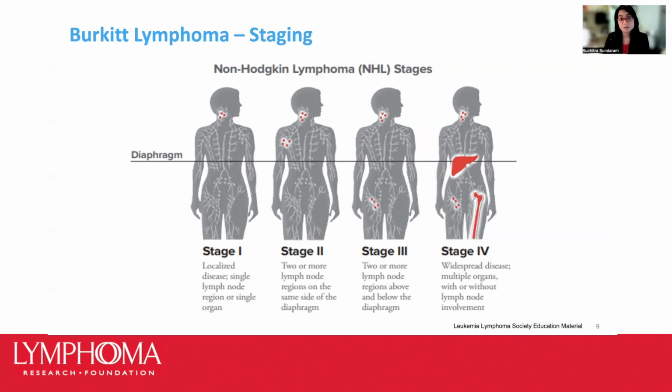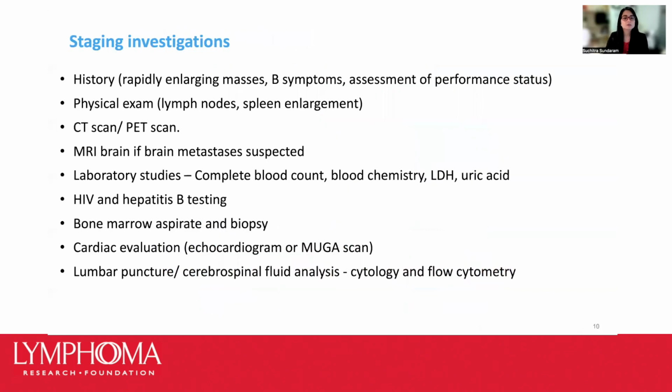Burkitt lymphoma patients commonly present with more advanced stages of disease, although they can also have early stage disease. So here are some of the steps we use in evaluating the disease. We do a thorough history taking, assessing the rapidity of growth of tumors, specific symptoms that may be related to the tumor growth, whether it's organ involvement, organ compression, compression of the kidneys, for example. We evaluate for B symptoms.